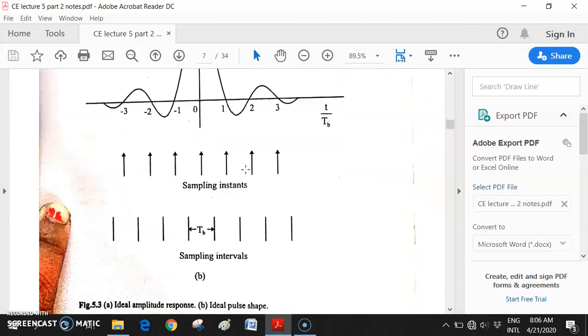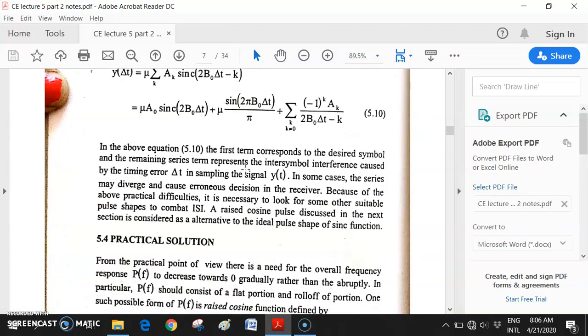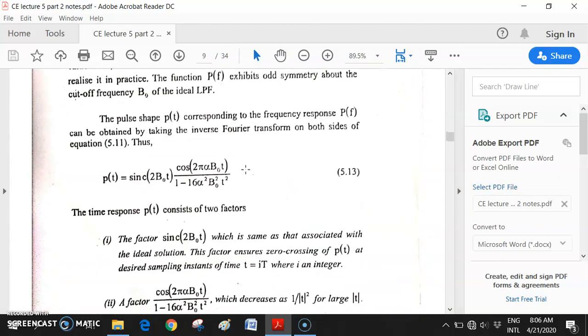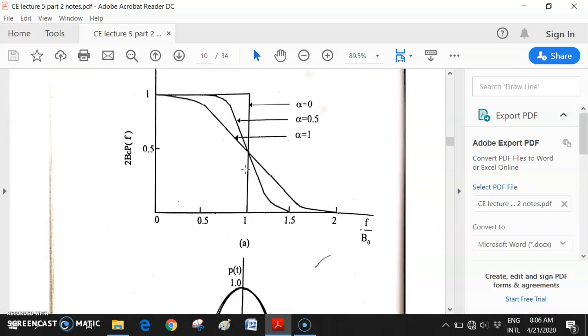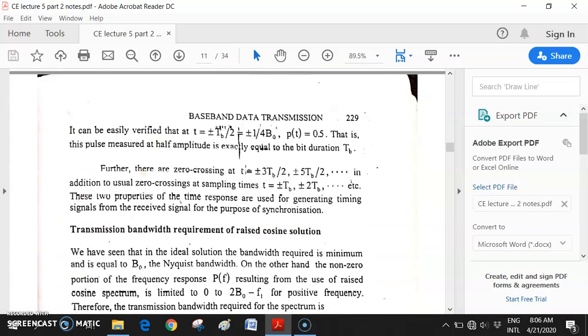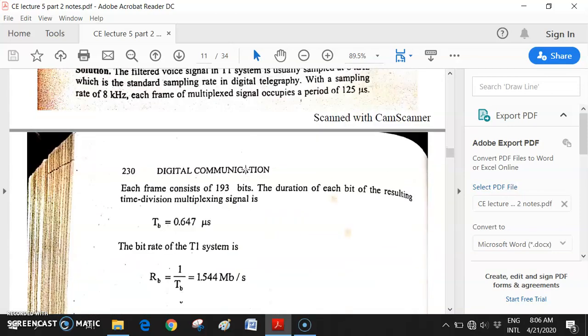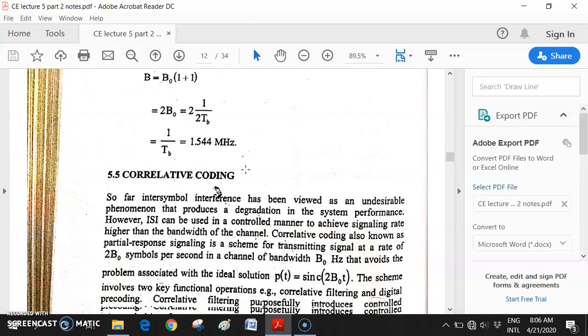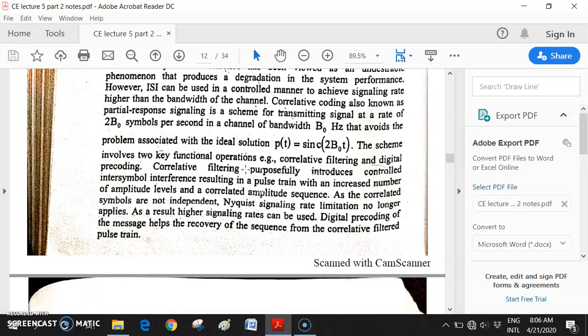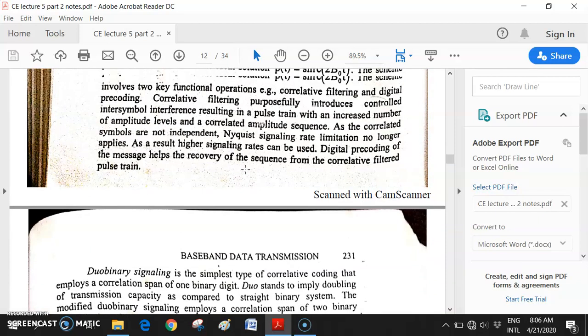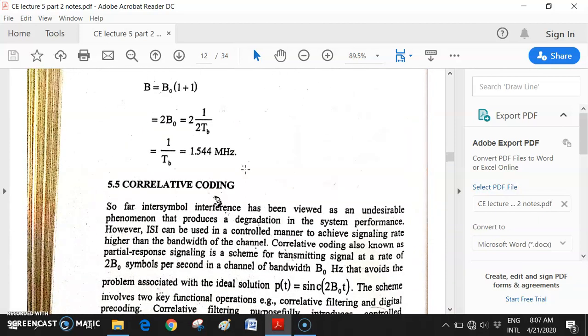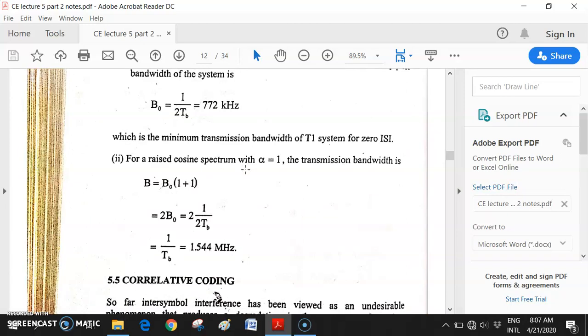What is the raised cosine function? Up to the raised cosine function we have already studied. That means with the help of the raised cosine function we can eliminate the ISI. So up to this part is covered.